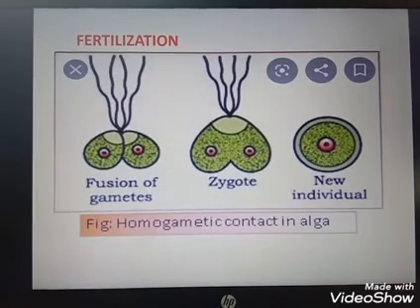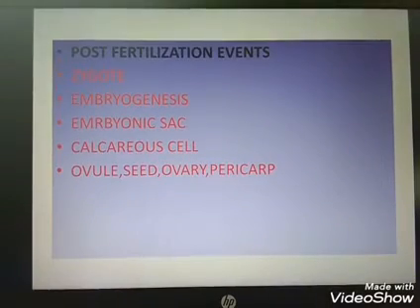In some organisms, fertilization does not take place, and that type of process is known as parthenogenesis. Fertilization takes place both inside the body and outside the body. Inside the body, that is known as internal fertilization. When it takes place outside the body, that is known as external fertilization.